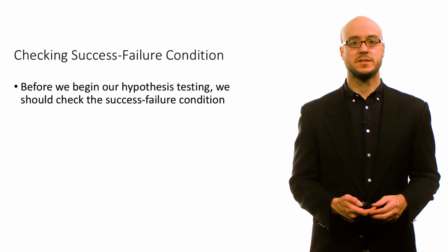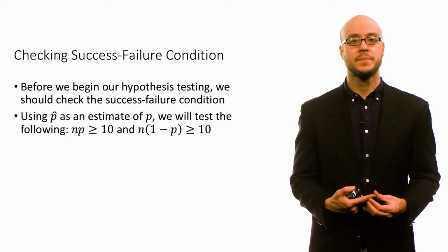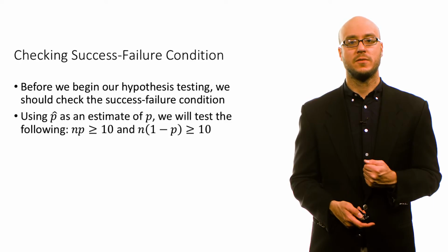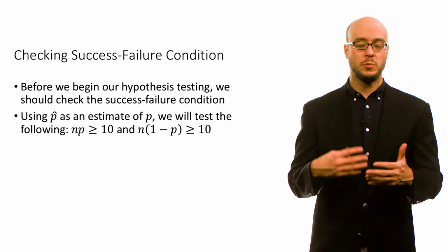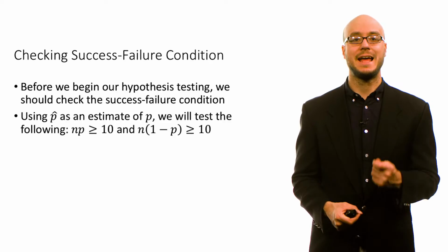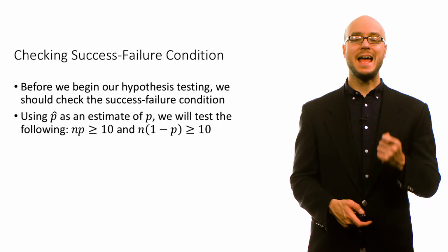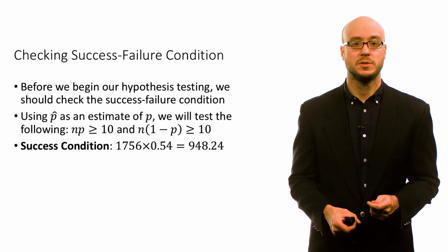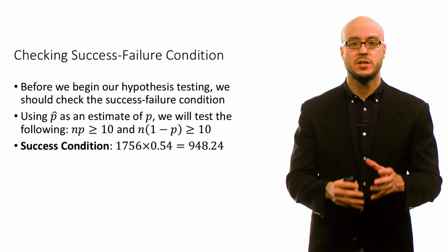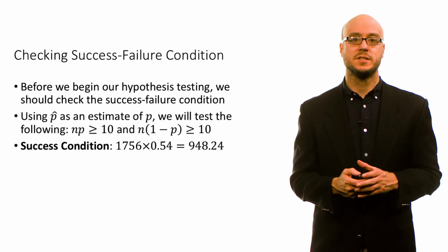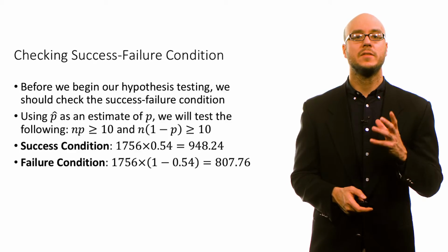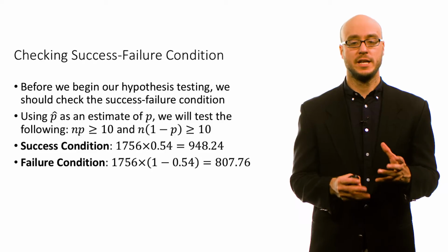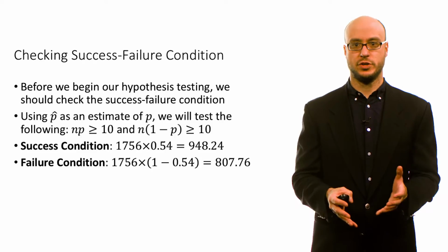So first we're going to check the success failure condition as a preliminary step. So using p hat as an estimator for p, the idea is that we want to assess this assumption that n times p is greater than or equal to 10 and n times 1 minus p is greater than or equal to 10. So we can check the condition. The expected number of successes is about 948, and the expected number of failures is about 808. Both of these are much larger than 10.